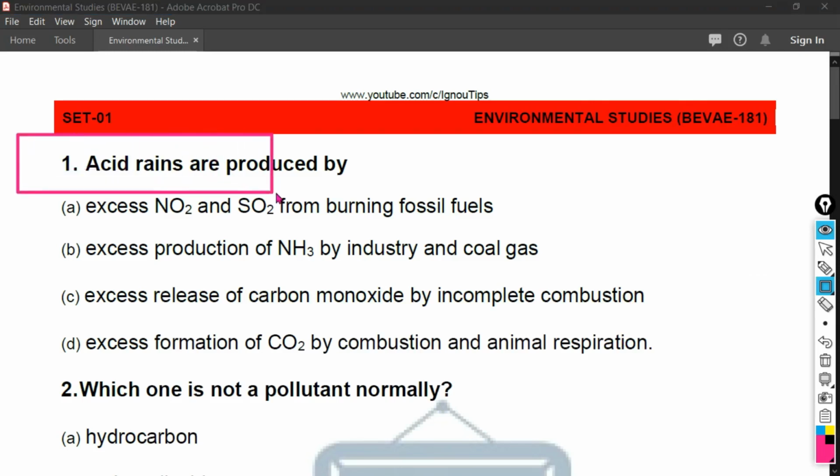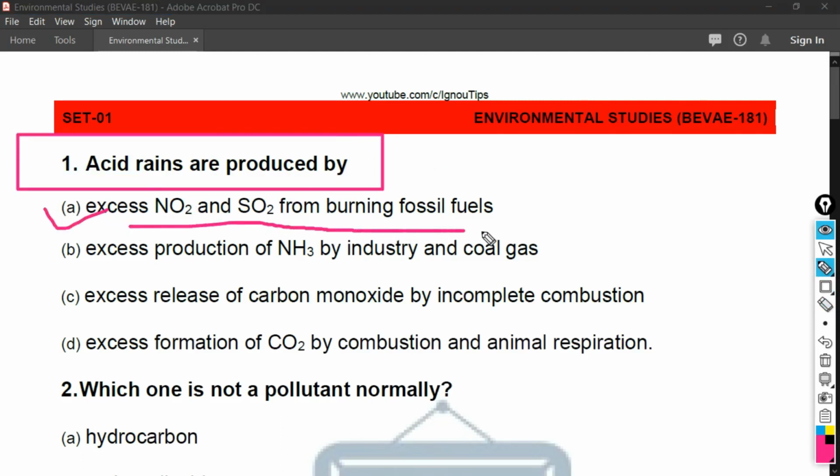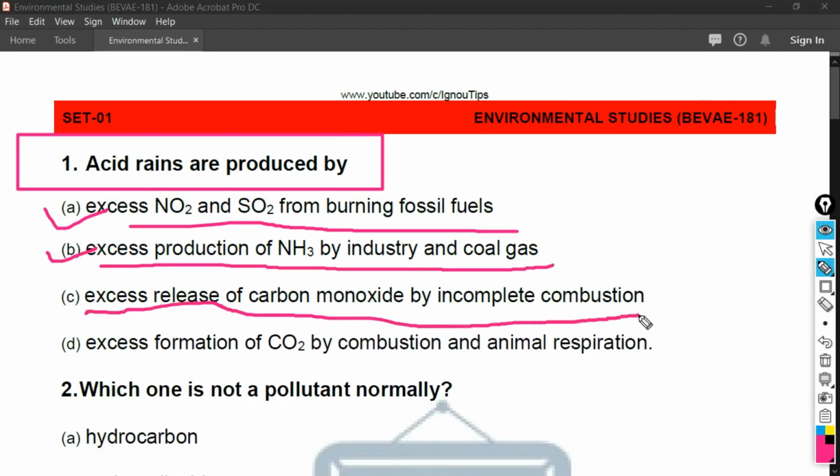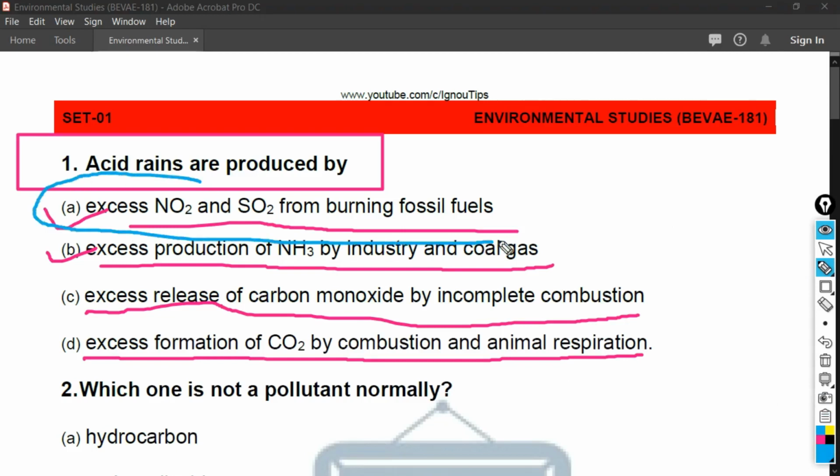The first question of our topic is: the acid rains are produced by. The options given here are: A, excess NO2 and SO2 from burning fossil fuel. Option B, excess production of NH3 by industry and coal gases. Excess release of carbon monoxide by incomplete combustion. And the last option is excess formation of CO2 by combustion and animal respiration. Actually, the correct answer of this question is option number A. Acid rains are produced by the excess NO2 and SO2 from burning fossil fuel.